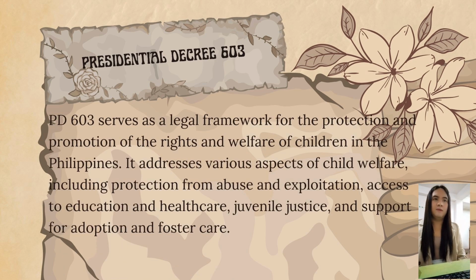Okay, so to sum up Presidential Decree number 603, basically it serves as a legal framework for the protection and promotion of rights and welfare of children in the Philippines. It addresses various aspects of child welfare, including protection from abuse and exploitation, access to education and healthcare, juvenile justice, and support for adoption and foster care. Basically, the law reflects the Philippines' commitment to upholding the rights of children and ensuring their well-being and development.